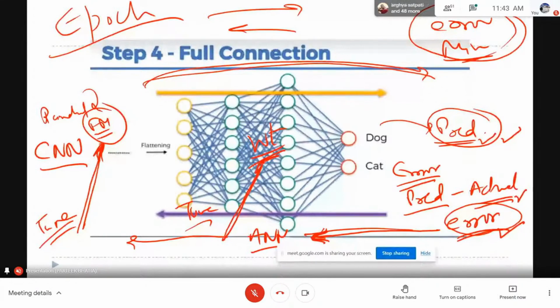So the model is trained through forward and backward propagation with the objective to minimize the error, and when we get minimum error we stop the process, and during this process a model learns from multiple epochs, and when it goes back, when it tunes, it not only tunes the weights, it also tunes the feature detectors' values.